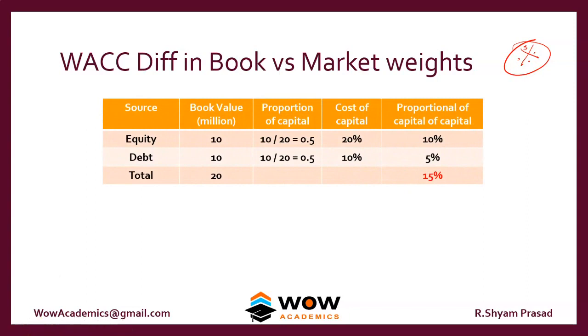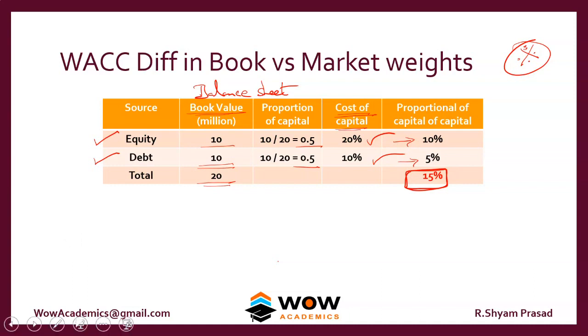So we'll assume a company has two types of source of funds. One is equity and the other one is debt. Book value refers to the balance sheet value. So there is 10 and there's another 10 here. So the total capital comes to 20. The proportion of the capital is 0.5 and 0.5, so 10 divided by 20 comes to 0.5. The cost of capital, we will take as equity 20 and debt 10. So proportionately, the cost of capital is 10 and 5. So the WACC comes to 15. Okay. So this is the book value method.